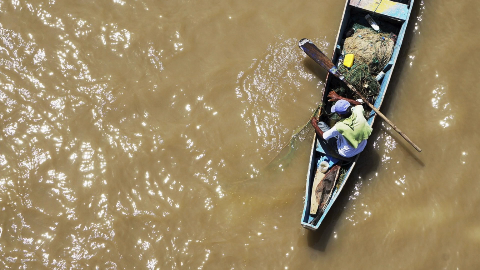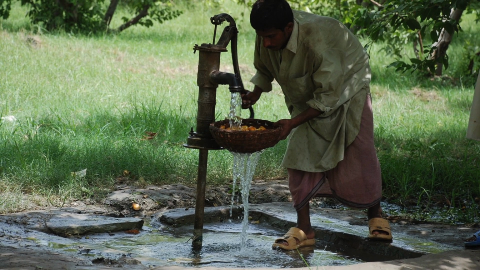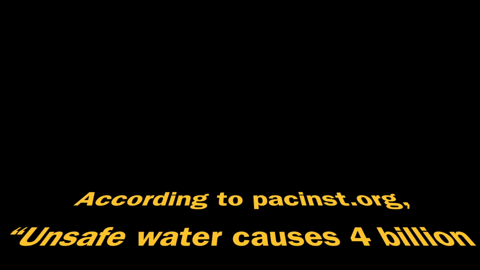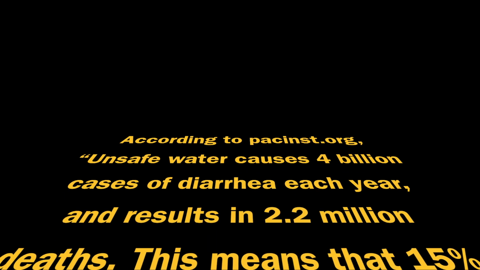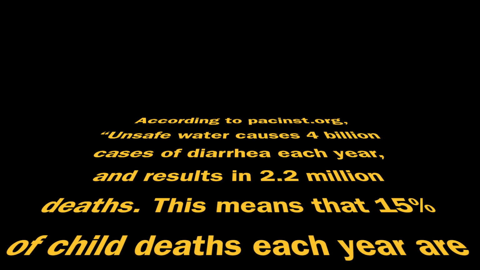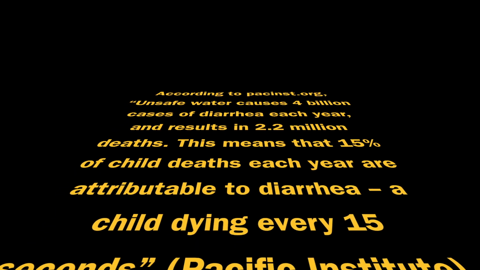Contaminated water sources can be troubling, especially in rural areas and many populous villages. According to PACINST.org, Pacific Institute, unsafe water causes 4 billion cases of diarrhea each year and results in 2.2 million deaths. This means that 15% of child deaths each year are attributable to diarrhea, a child dying every 15 seconds.